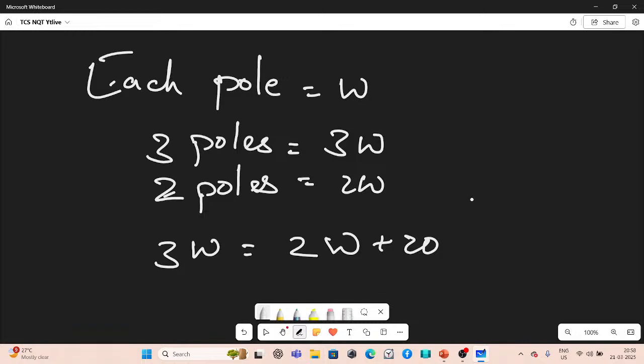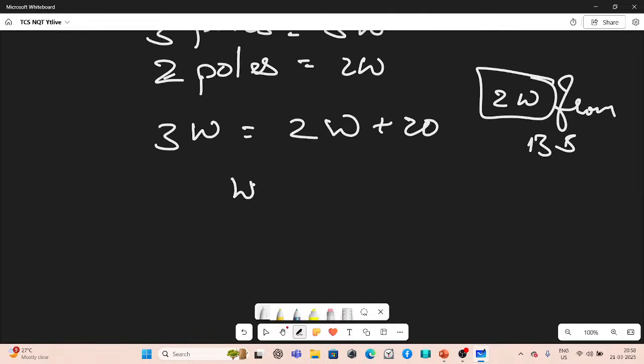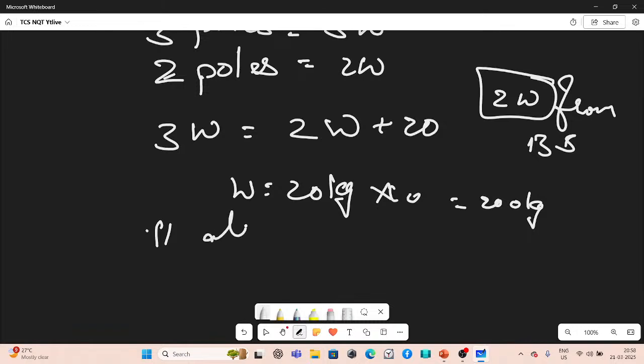You just subtract 2W from both sides. So what do you get? Exactly. You get the weight of each pole is 20 kilograms. So again, multiply it by 10 and it will give you 200 kgs. So statement 2 is also sufficient.